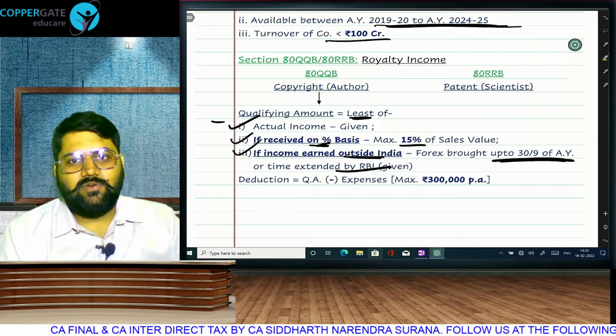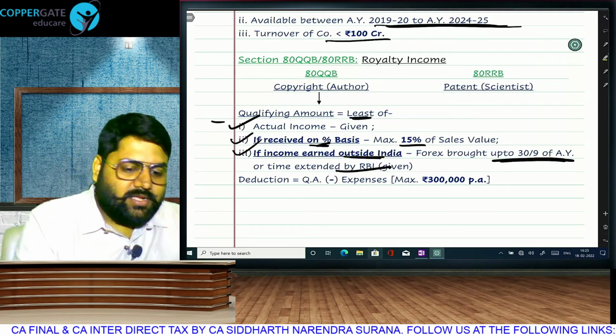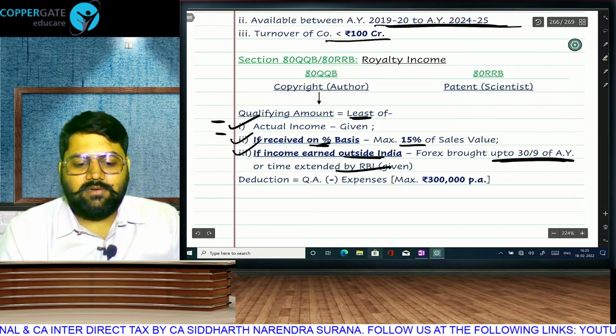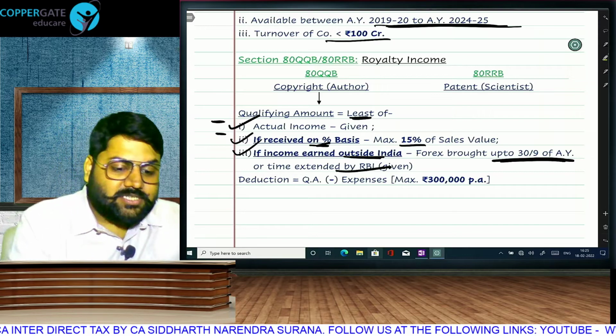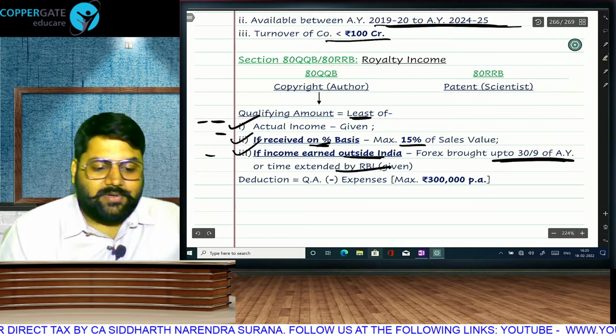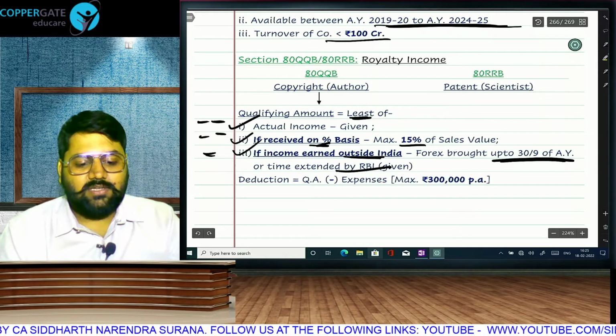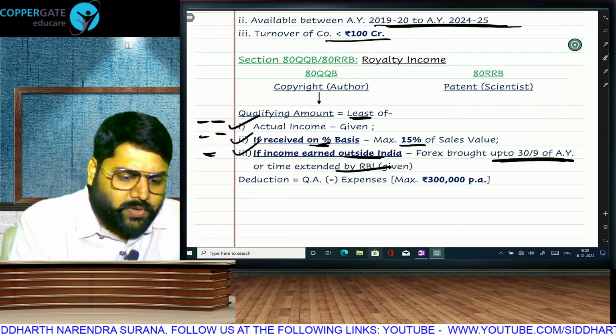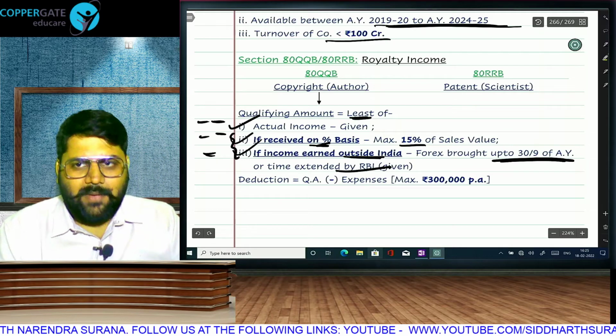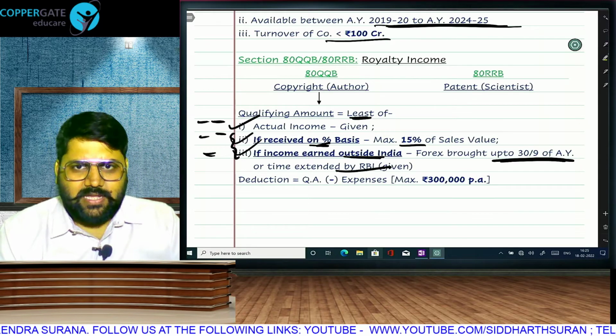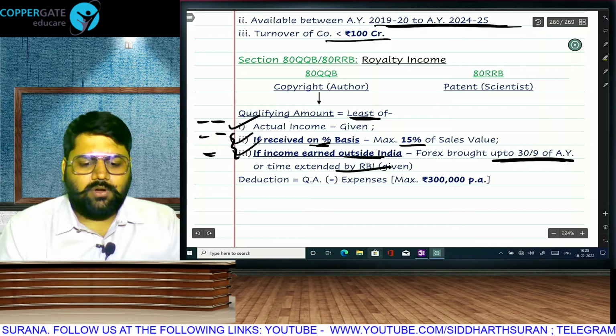In India, percentage royalty, then the first point and second point are applicable. Outside India, lump sum, then the first point and third point are applicable. And outside India percentage, then 1, 2, 3, whichever is lower. Whatever is applicable, 2 and 3 may not always be applicable. If applicable, you take it. Whichever is lowest will become your qualifying amount.